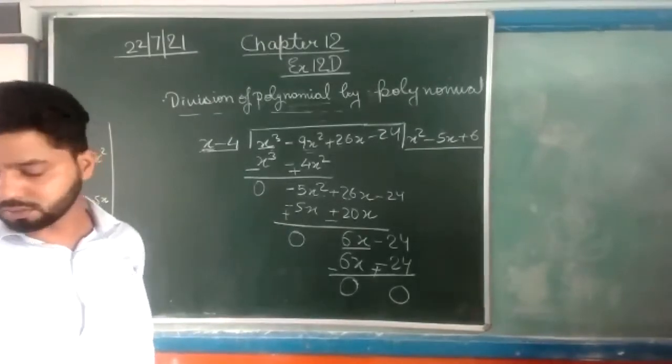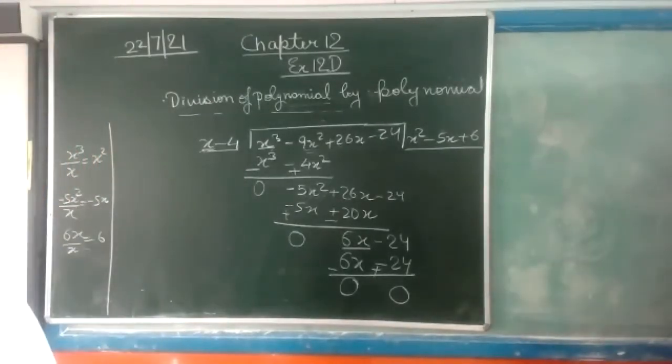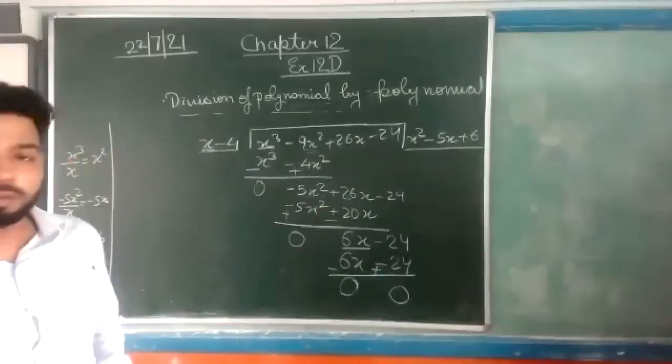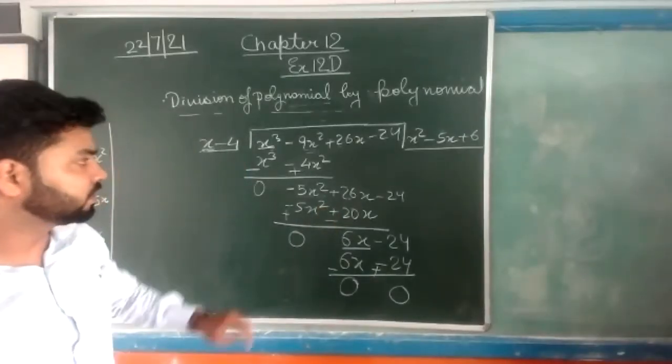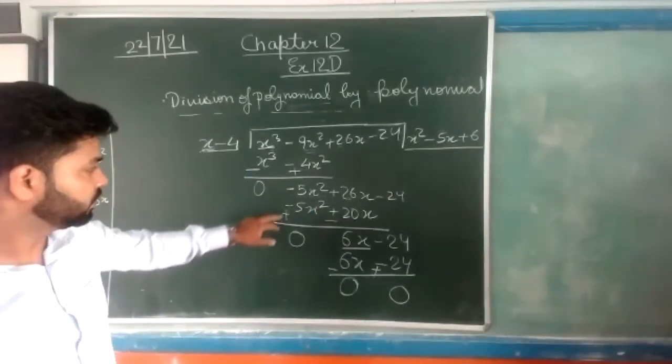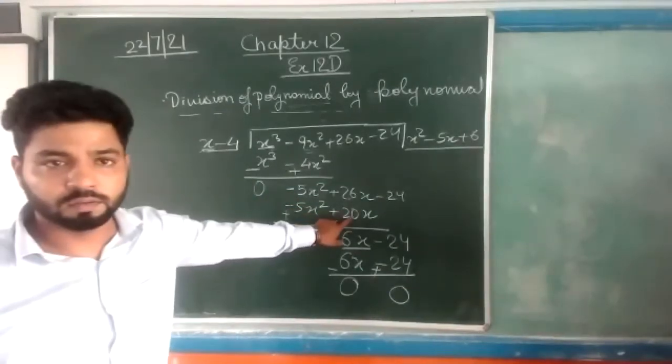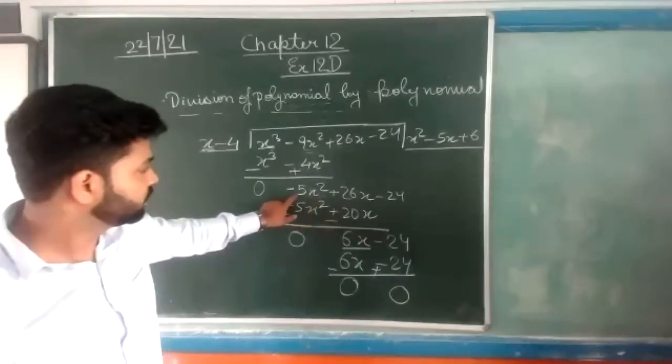Anyone? Yes, Akash? Sir, why have we written minus 5x square plus 26x minus 24 there only? Sir, we will take it afterwards, no? Minus 24, when we subtract minus 5x square plus 20x. Where is it? Here. Sir, upward, just up. Yes, sir.